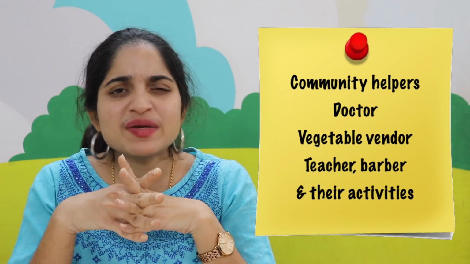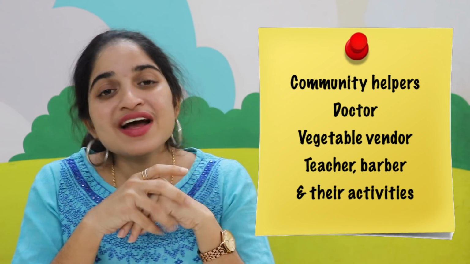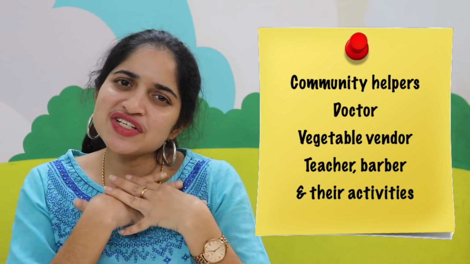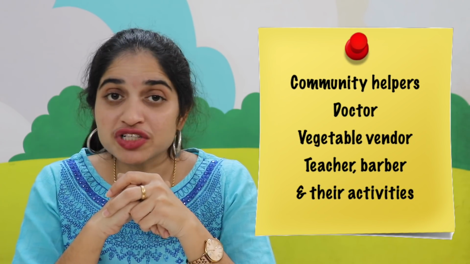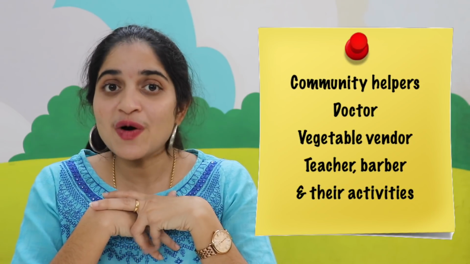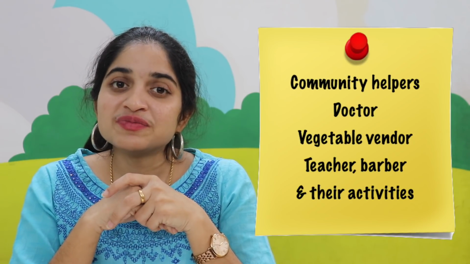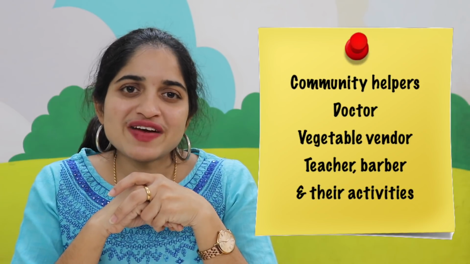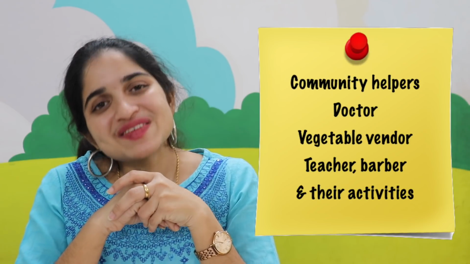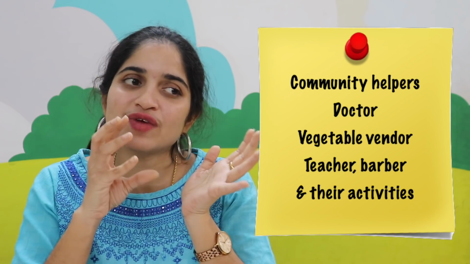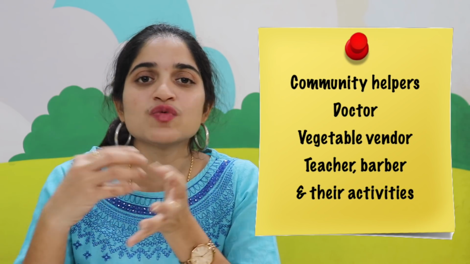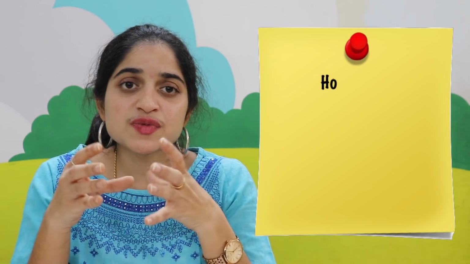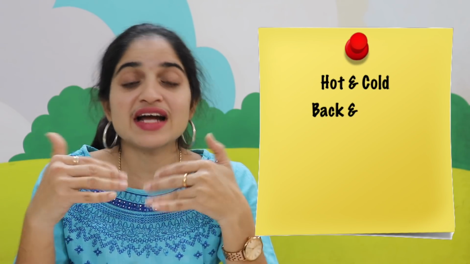Like for example, what does a barber do? A barber cuts my hair. What does a teacher do? The teacher teaches me in the school. And what does a doctor do? Doctor treats me in the hospital. And what does a vegetable vendor do? Vegetable vendor sells vegetables. So this is what they should know, what a particular community helper is doing, what service they are giving. They should know the difference between hot and cold, back and front.